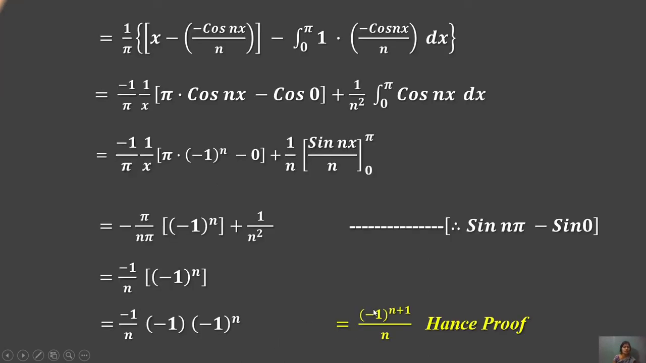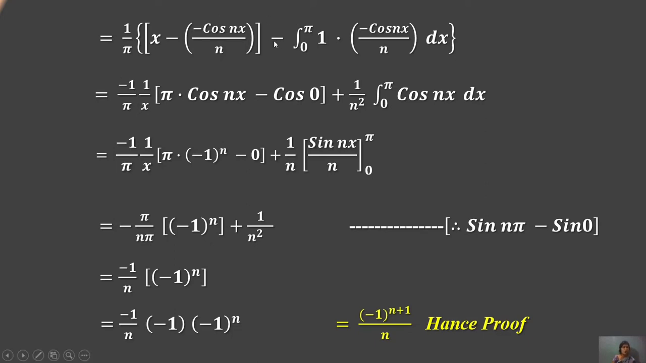Now integrate this. 1 by pi is common: x into minus cos(nx) upon n, minus the integration from 0 to pi of 1 into minus cos(nx) upon n dx. This is the formula for the integration of u into v dx. We discussed this formula and examples on it in the previous lecture; here we only state it and expand the values.